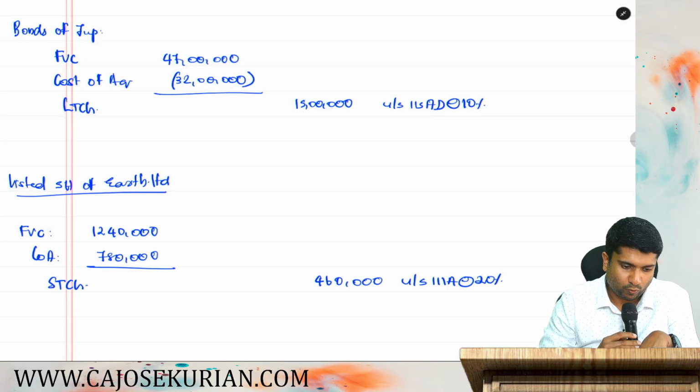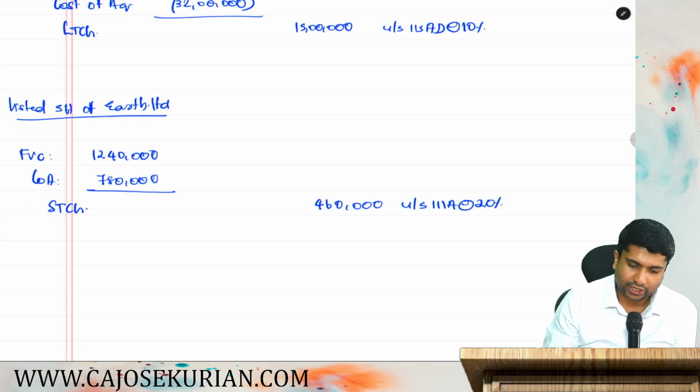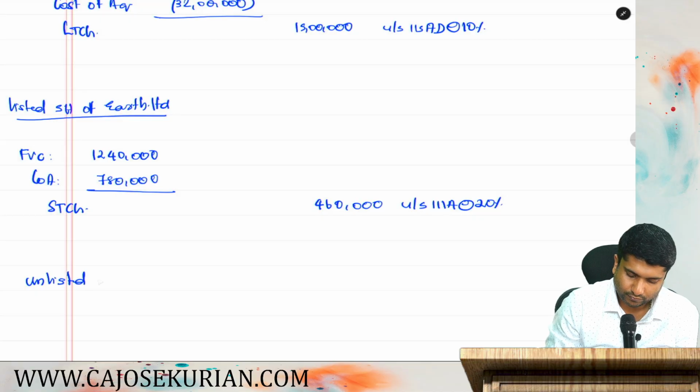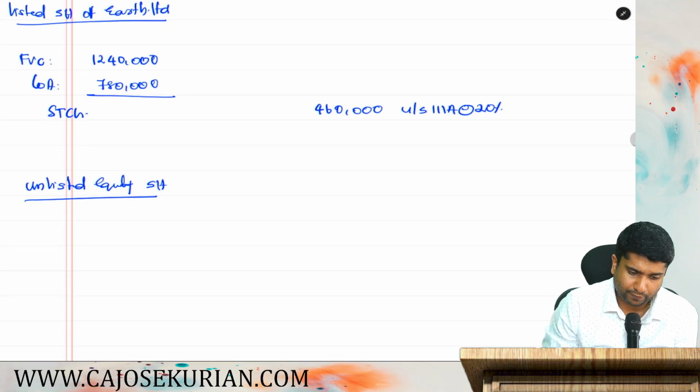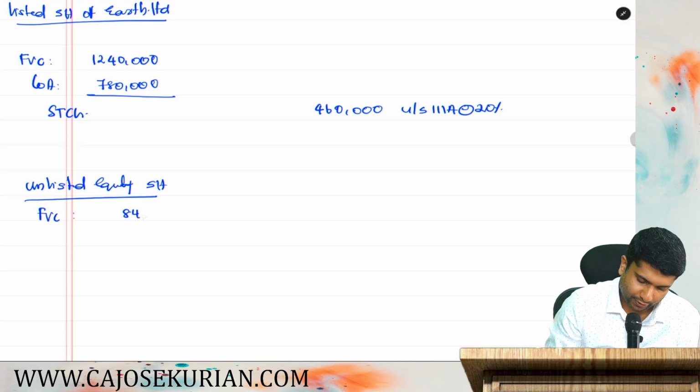Then, what's next? Next is unlisted equity share of Mars. So we will write unlisted equity share of Mars Limited, and the date of purchase is 24 and date of sale is 25. Again, short term. So we can say full value consideration is 8,40,000. How about the cost of acquisition?